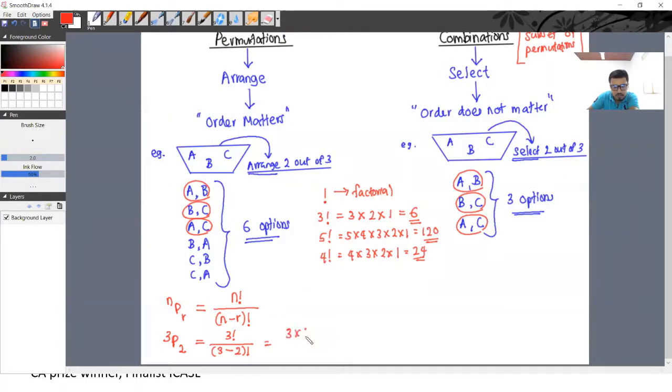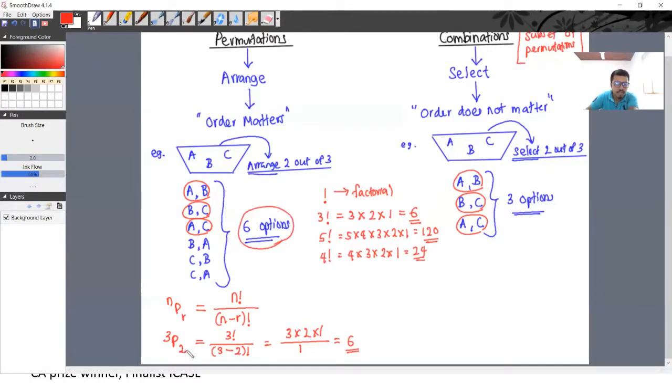So here 3 factorial means 3 into 2 into 1 over 3 minus 2, that is 1 factorial. 1 factorial means 1. See, the answer is 6, the same answer we got here.